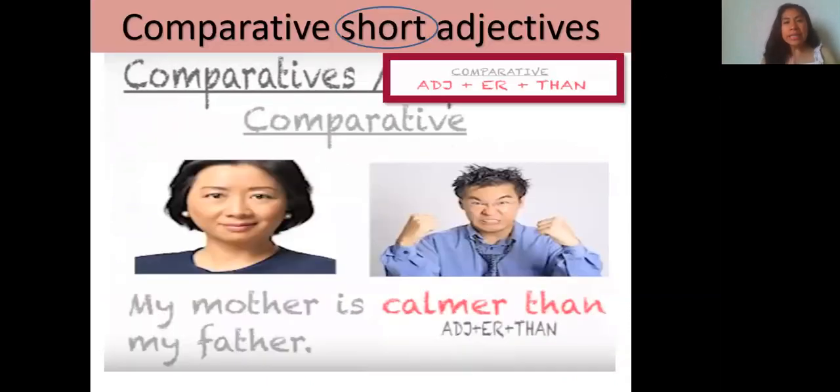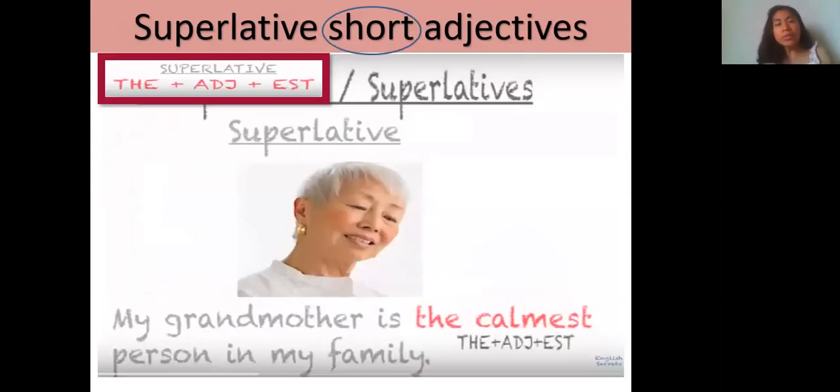And remember, we said that the adjectives are divided into groups. We have the short ones, and we have the long adjectives. When we have a short adjective and it is a comparison, this is the rule: adjective plus ER plus than. The example, my mother is calmer than my father. In superlative, short adjective, the formula: the plus the adjective plus EST. Example, my grandmother is the calmest person in my family.